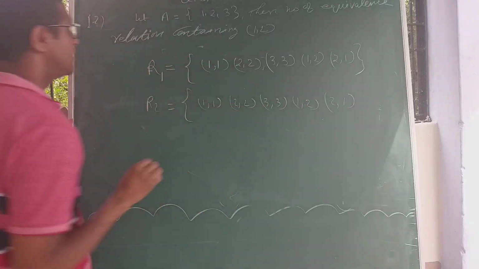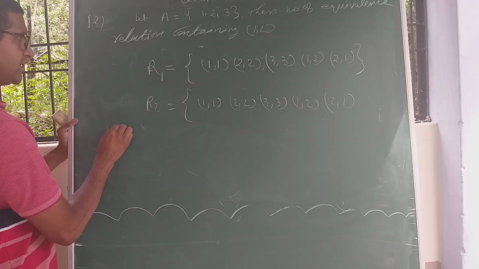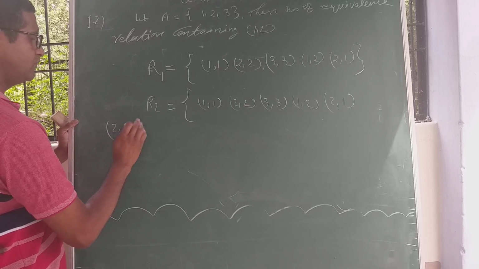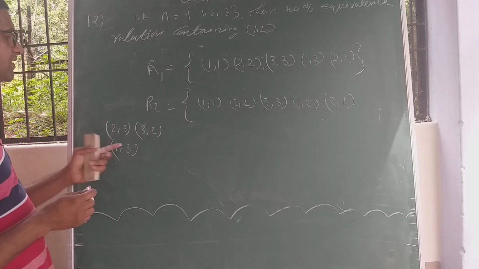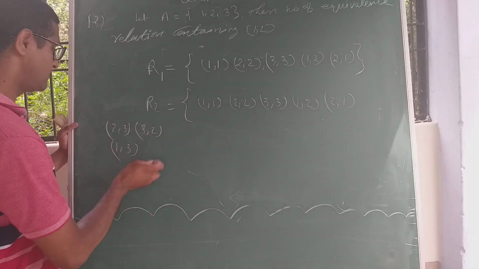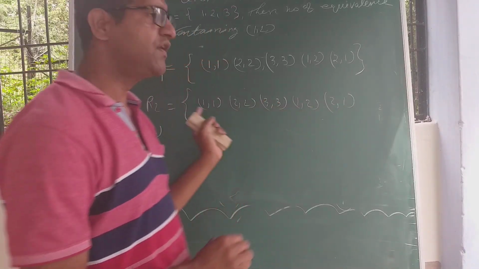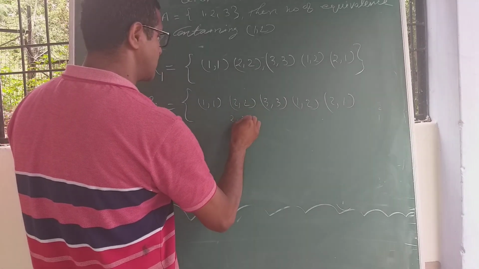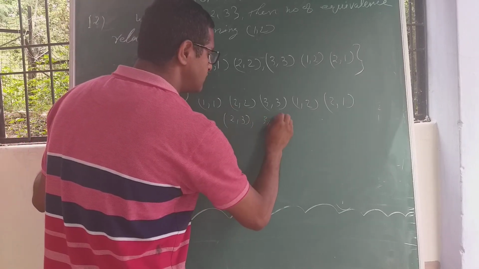Now let's study how many elements I have left. I have left (2,3), (3,2), (1,3), (3,1). These four elements are not present here. If I add any one, let us say I am adding (2,3), it is essential to write (3,2) for making it symmetric.